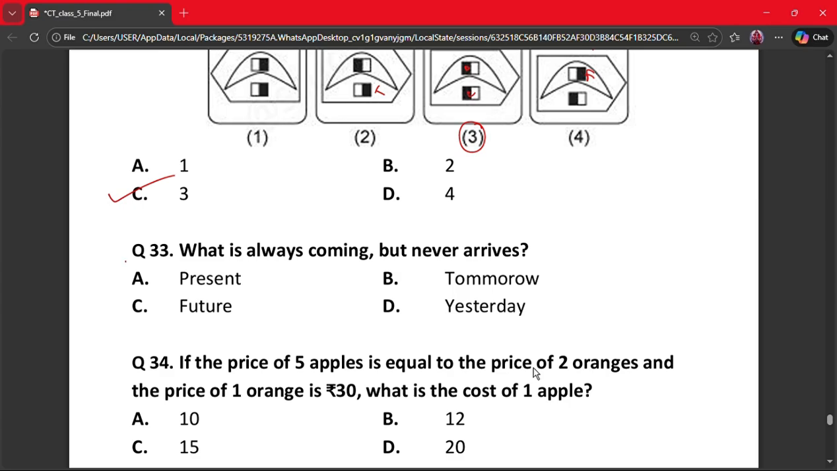Next question is question number 33. What is always coming but never arrives? A. Present, B. Tomorrow, C. Future and D. Yesterday. The correct answer is option B, that is tomorrow. Why? Because tomorrow never actually comes. When it comes, it becomes today.